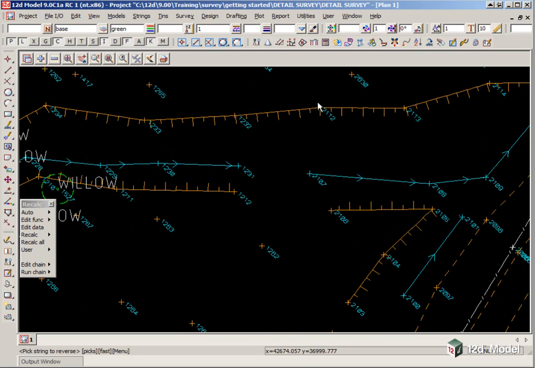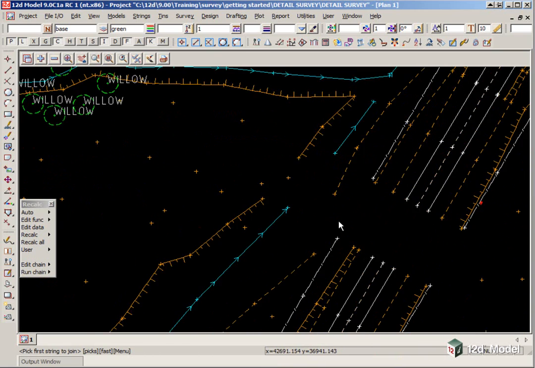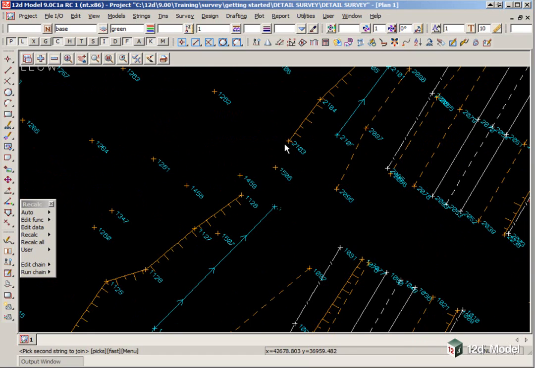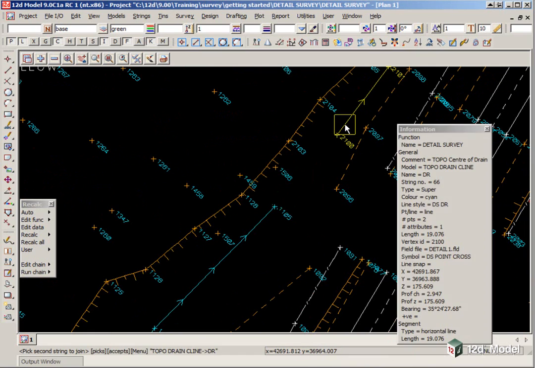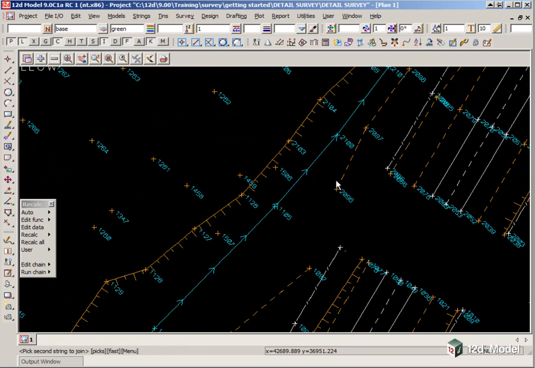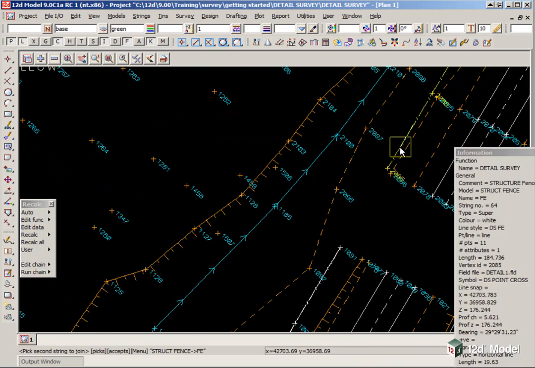So quite often if you've got strings that have particular directional line type, it's a good idea to use the reverse option at the same time. Okay, so we're just going to go through and join up these other strings. This time we'll pick in the direction of the terrain, pick this other top of bank, and we'll pick each of these. The benefit of this option is that you don't have to preset features such as the model, line style, symbol and so on.